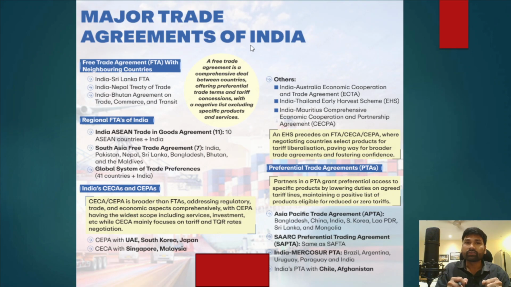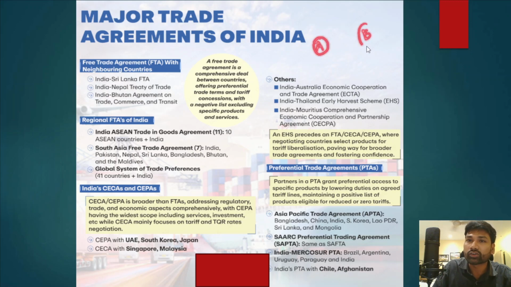Now here I have given a list of free trade agreements that India signed. Now we'll briefly understand what exactly a free trade agreement is. A free trade agreement is a comprehensive deal between different countries, those countries offering preferential trade terms and tariff concessions, with a negative list excluding specific products and services. Okay, now I can explain this to you.